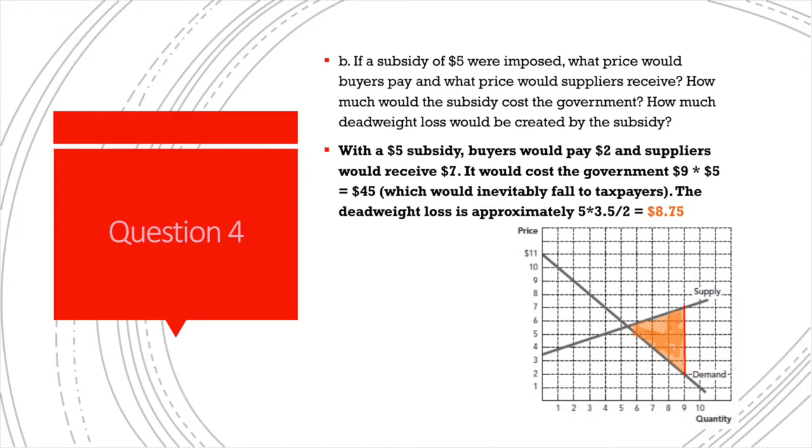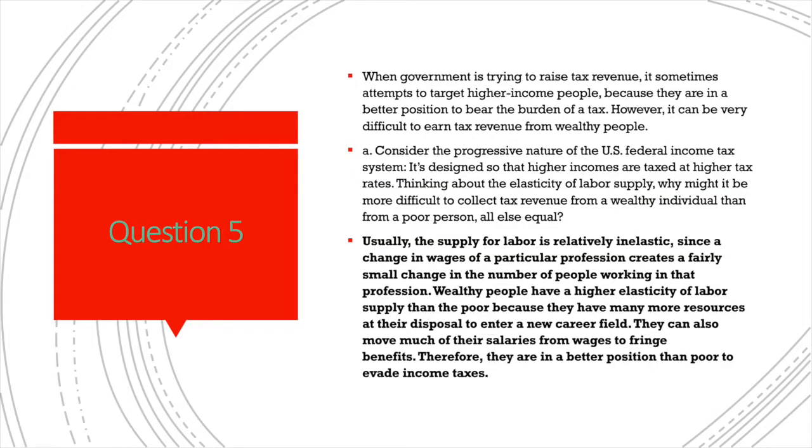The deadweight loss, the triangle to the right of the equilibrium and to the left of the wedge, is $5 times about 3.5, and divided by 2, which is approximately $8.75. In question 5, we're asked to consider the phenomenon in which the government tries to collect more income tax from wealthier people, yet it's harder to collect said tax from them than from poorer people.